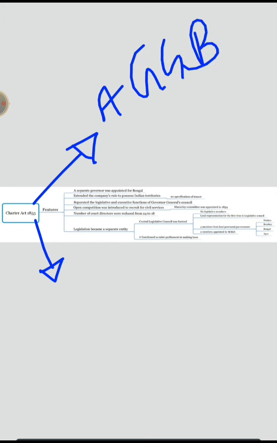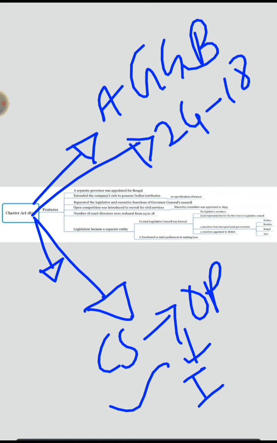A separate governor was appointed for Bengal, right? This is the first point. And as we already discussed, civil services were thrown open to Indians. This task is done. Next, the number of Court of Directors was reduced from 24 to 18, as they found no further use for it.